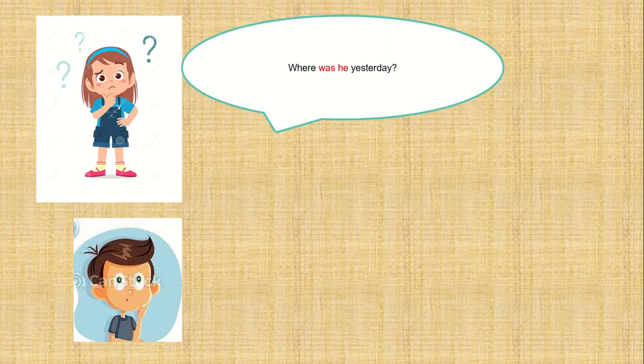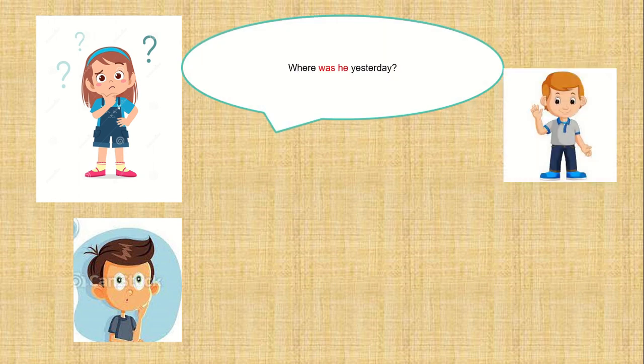If you want to ask regarding a boy, you can ask like this: Where was he yesterday? Repeat after me, class. Where was he yesterday? We use the word he to refer to a boy, and of course the word was because it is past tense, something that has happened.